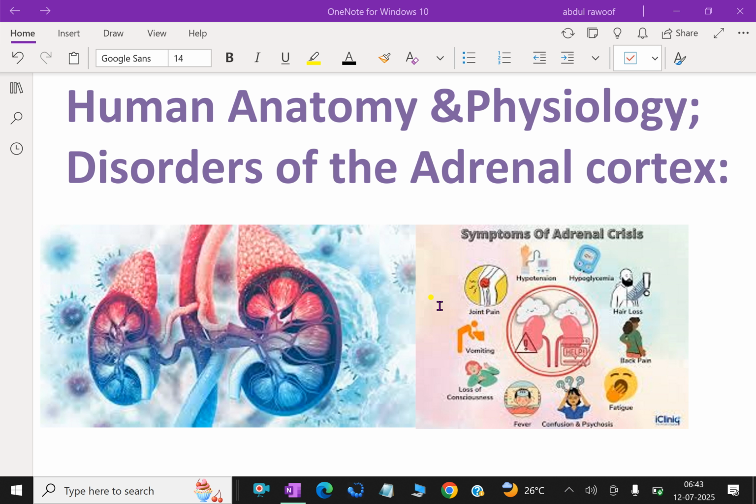Adrenal gland disorders occur when your adrenal glands make too much or too little hormone. Your adrenal glands, just above each kidney, are small and triangular. They make hormones that help keep your metabolism, blood pressure, immune system, and stress response in balance. These hormones are cortisol, adrenaline, and aldosterone. Now, let us discuss further detail about disorders of the adrenal cortex.